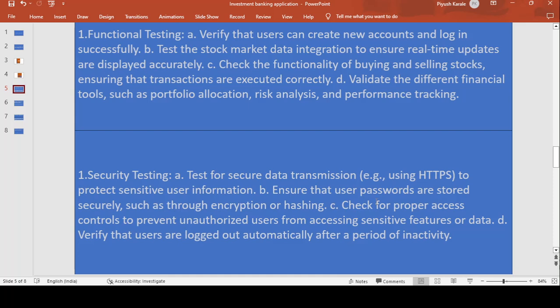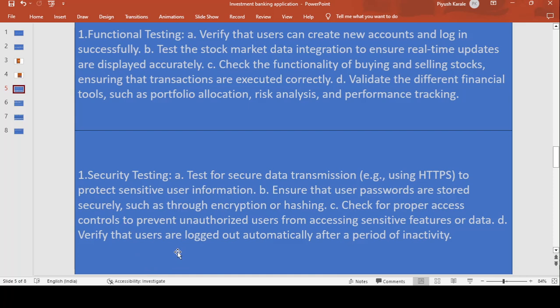Verify that the user logs out automatically after a period of inactivity. Suppose a user logs in at 9 o'clock in the morning, suddenly has some work, goes outside and forgets to log out.